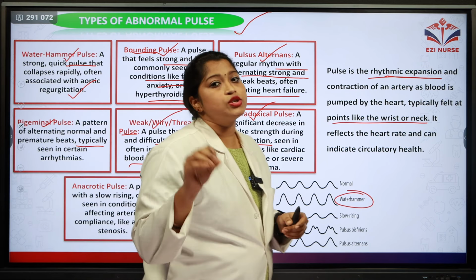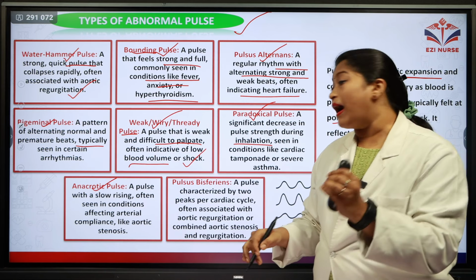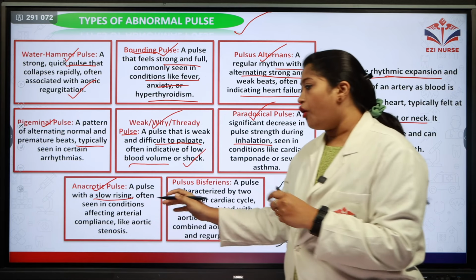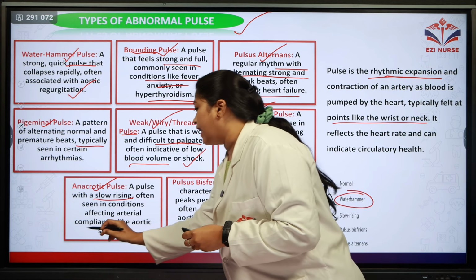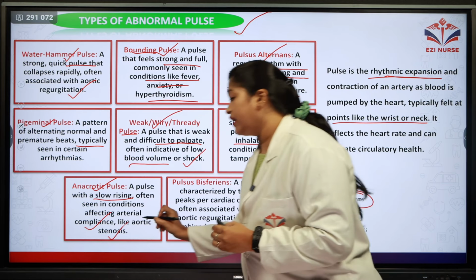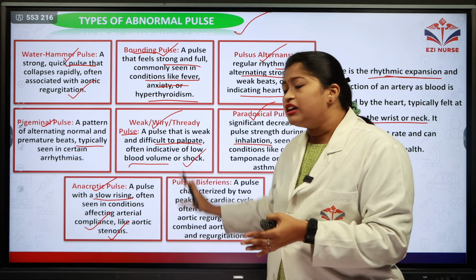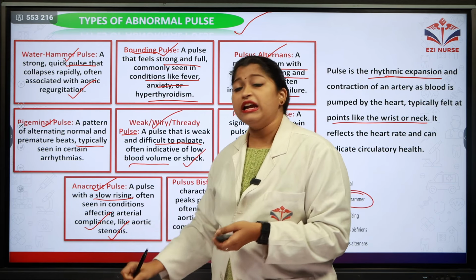Coming to the next alteration in pulse is anacrotic pulse. That is, it's a pulse with slow rising, often seen in conditions like aortic stenosis. So when there is narrowing of the aorta, in that condition you can see this anacrotic pulse.